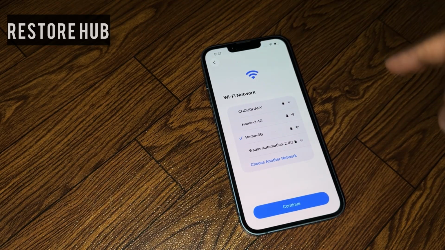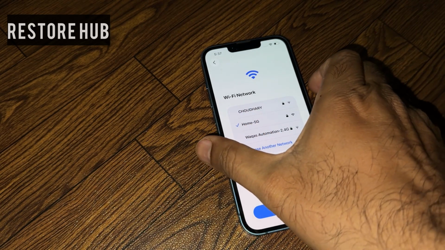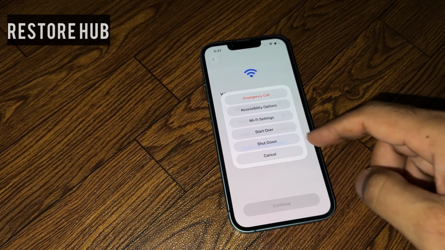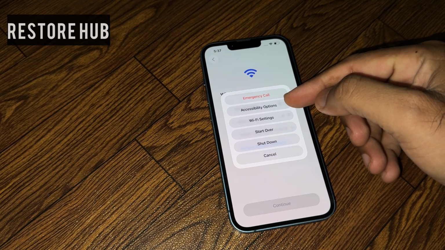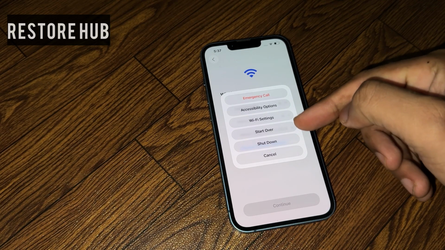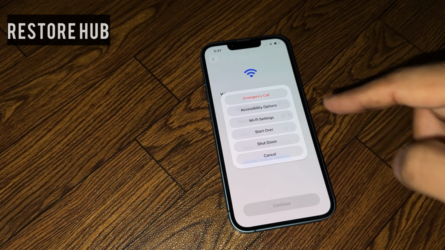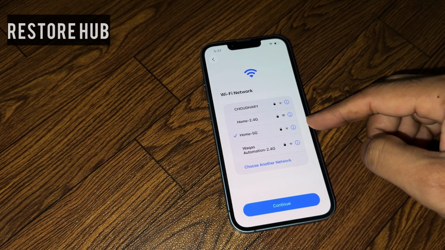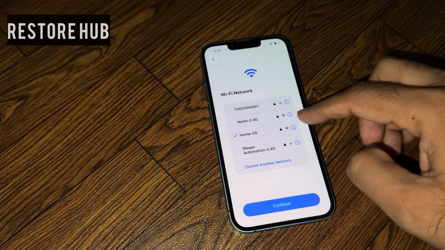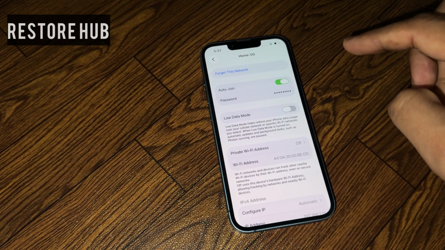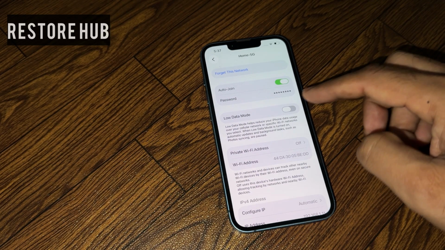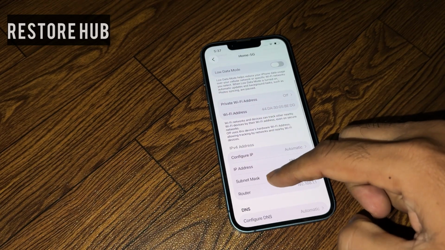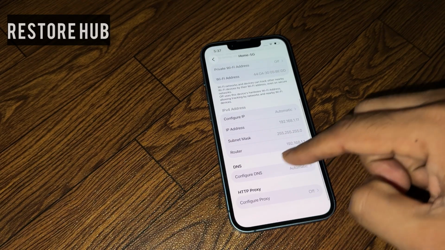Again go back. Okay, in that section you need to press the power button. Now you can see the options showing here: emergency call, accessibility option, Wi-Fi setting, start over, shutdown and cancel. You need to select the Wi-Fi setting. Tap on that eye icon right now. Now you can see a lot of options showing here. You need to simply scroll down and tap on DNS.